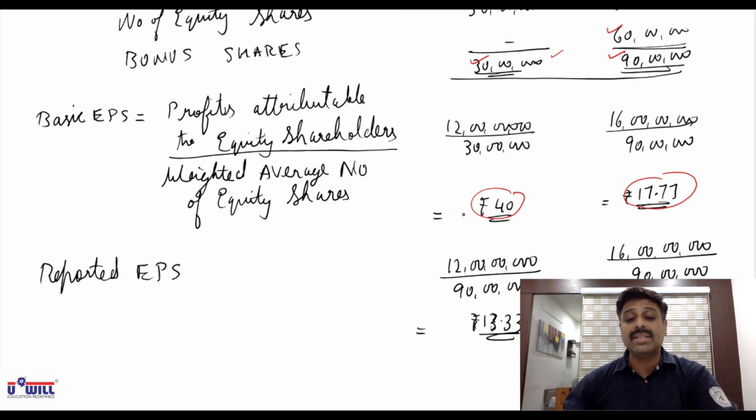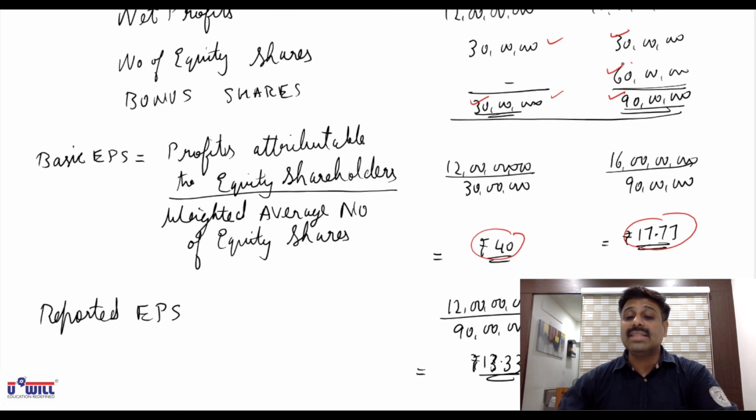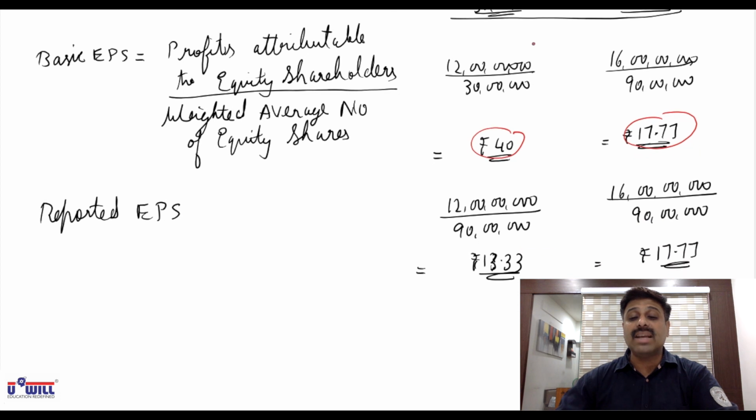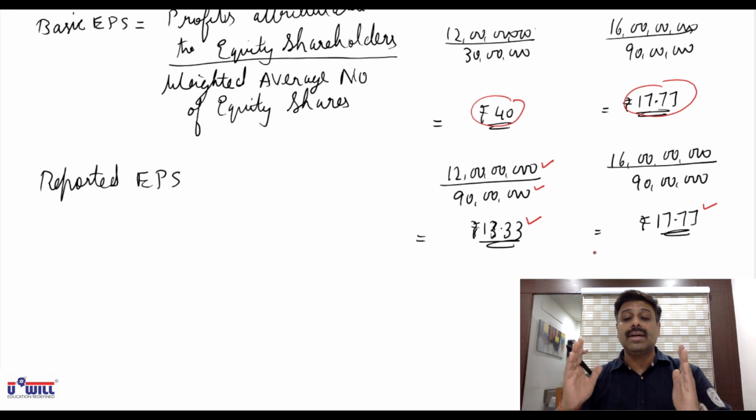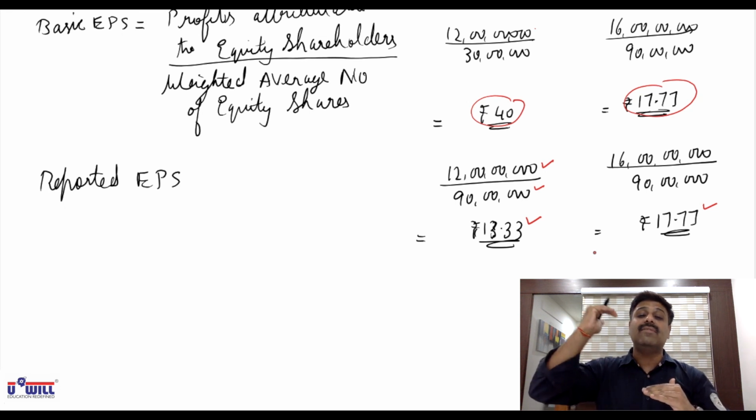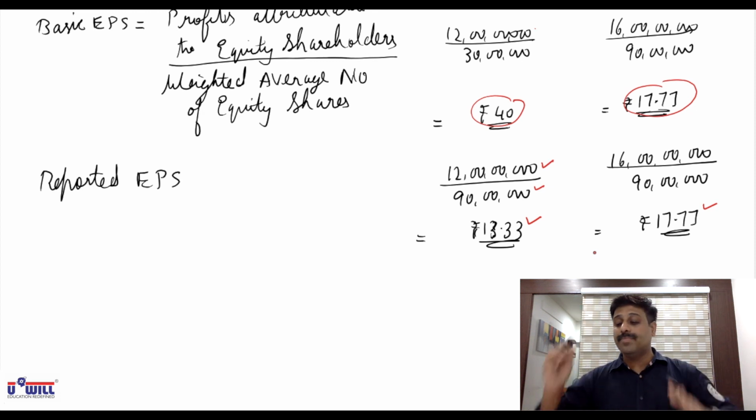Now reported EPS, what we will do, this 60 lakh shares, we will include it in both the periods which are reported. So same 12 crores of profit, if we divide by 90 lakh shares, the EPS comes down to 13.33, and then here it remains same 17.77. Now this shows the correct impression about the company, that from 13.33 it is rising to 17.77.